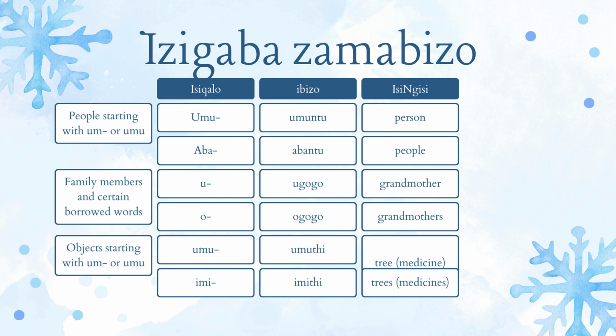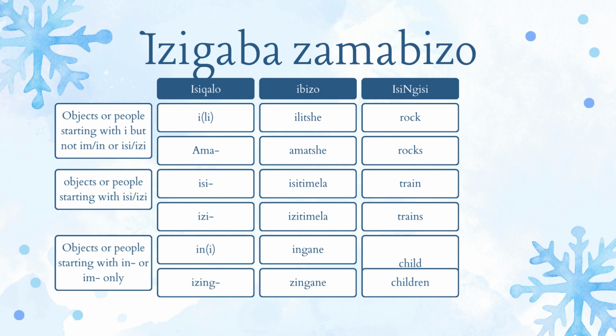Then we move on to the next classification. This is of objects, starting with umu. Remember up there we had people starting with umu in Isigaba 1. Now we have objects starting with umu in this classification. So umuti, which is a tree or medicine. Then the plural form would be imi, which is imiti, medicines. Imiti is the example.